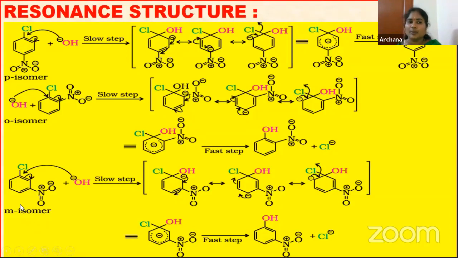And if you see the meta position, when NO2 is present at the meta position, is there any negative charge at the meta position? See children, there is no negative charge at the meta position. That means when the NO2 group is at the meta position, it does not affect the reactivity of haloarenes. Whenever it is present at the para position or at the ortho positions, only then does it increase the reactivity of haloarenes.